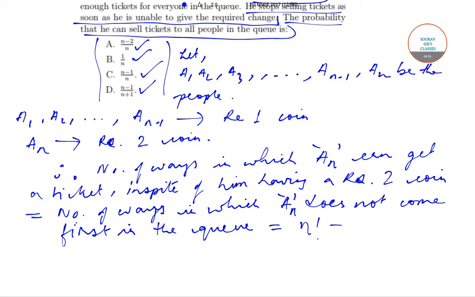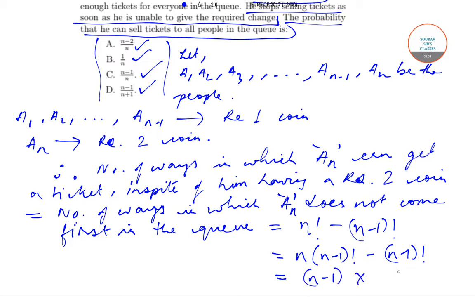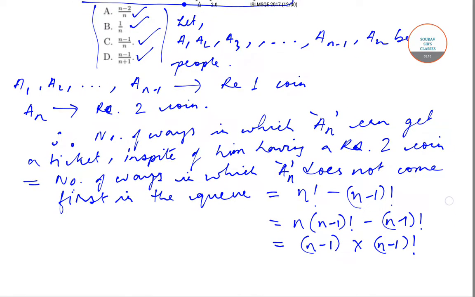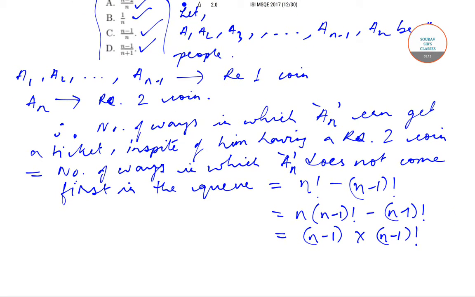And if an does not come first, we take out an, and the rest of the n minus 1 people can come one after another in n minus 1 factorial ways. So this will be equal to n into n minus 1 factorial minus n minus 1 factorial. If we take n minus 1 factorial common, this will be equal to n minus 1 into n minus 1 factorial. This is the number of ways in which an can get a ticket.